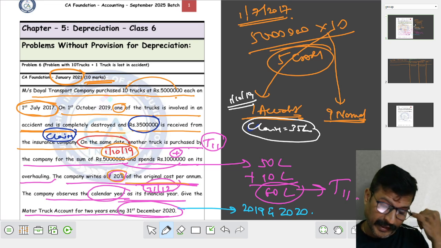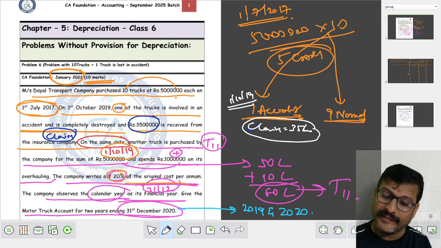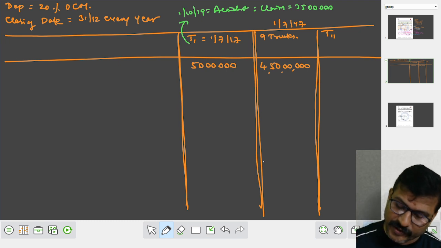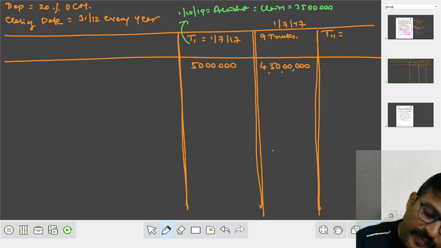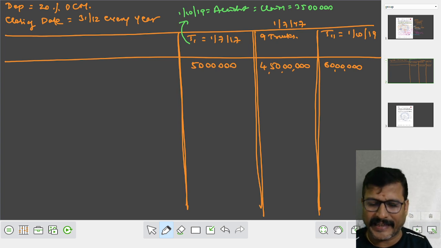Am I right? 35 lakhs is received. On the same date, October 19, the 11th truck is purchased for 50 lakhs plus 10 lakhs for overhauling. It comes to rupees 60 lakhs.